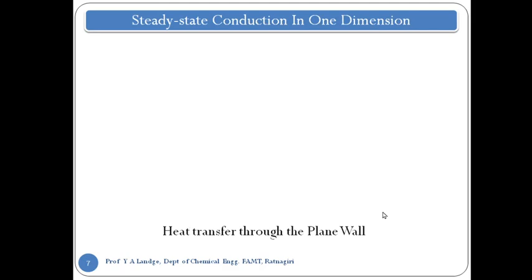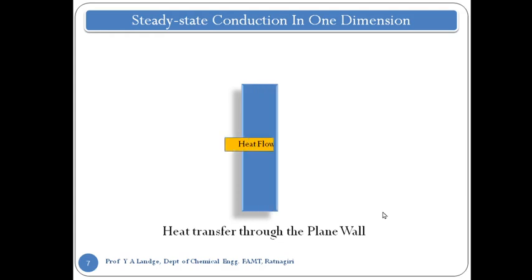Now consider a plane wall through which heat is transferred. Let's take the image of it. Heat flows from the left hand side to the right hand side, continuously flowing through this wall. This side is the hot medium, where the temperature is higher, and this is the cold medium, where the temperature is lower. The direction of heat flow is the x direction, and the thickness is represented by x.